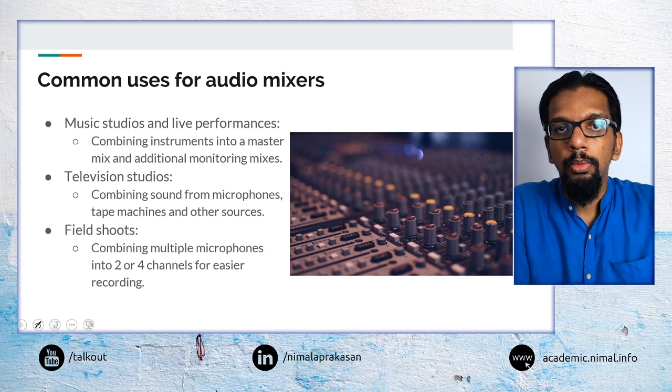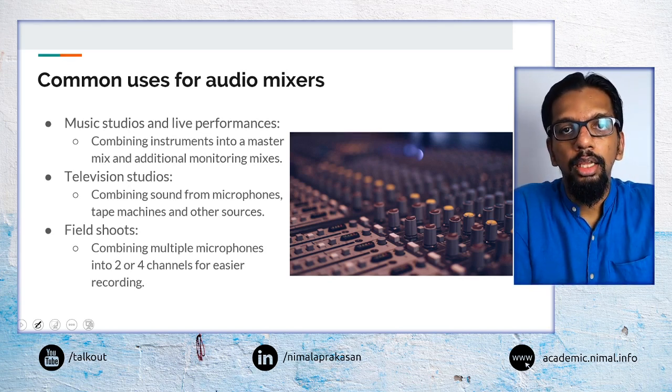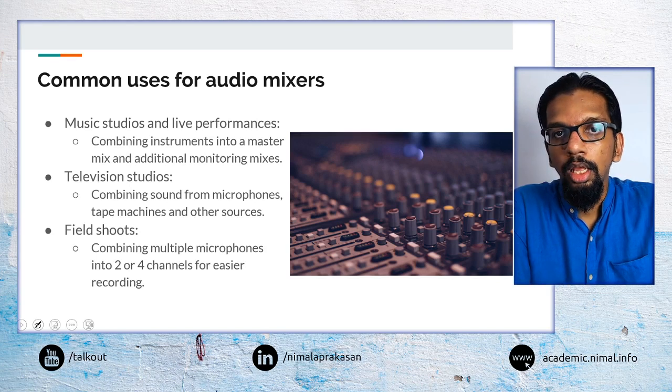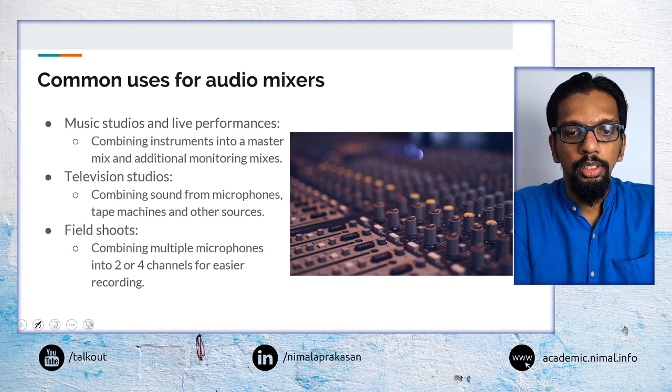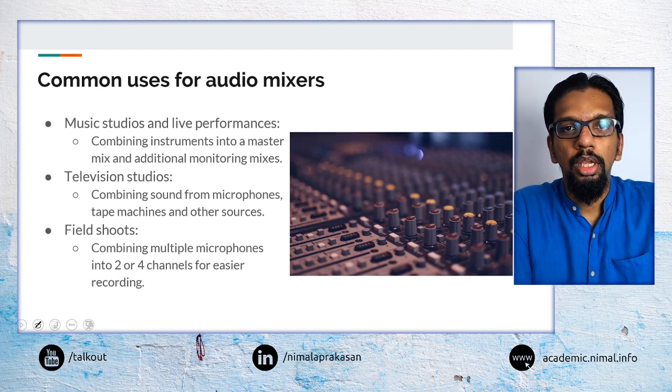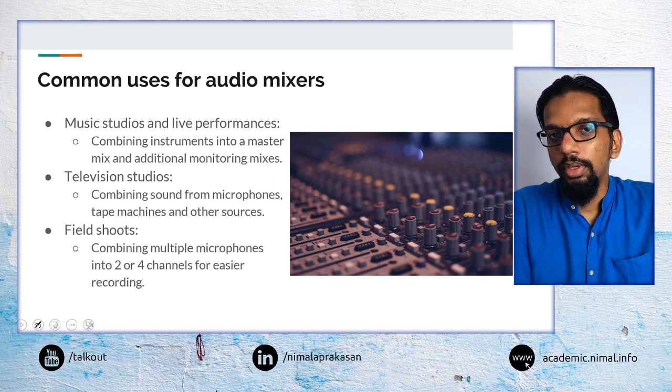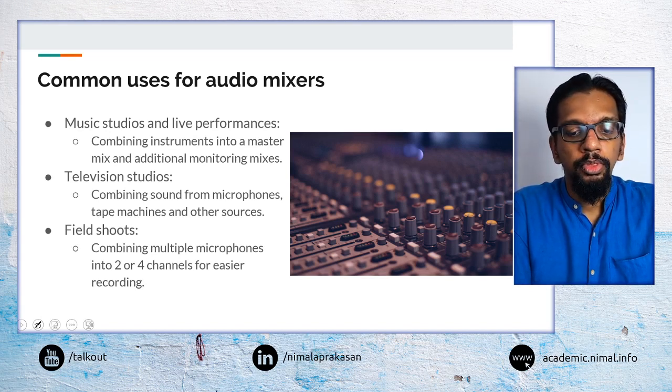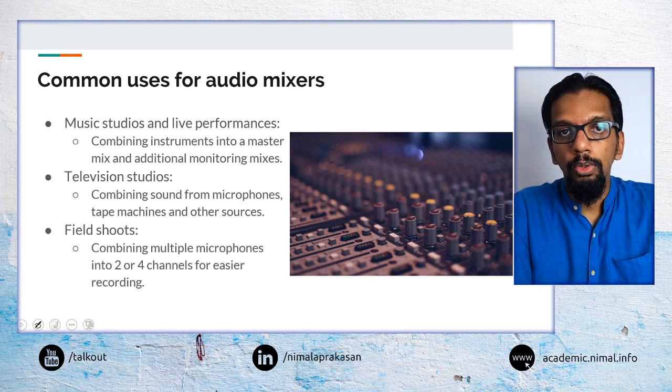So when we think about audio mixers, we can identify a number of common applications where we may be using them. These are things like live performances or music performances, events, television studios, for example, or even a film shoot or some form of outdoor production environment where we may be doing live sound.